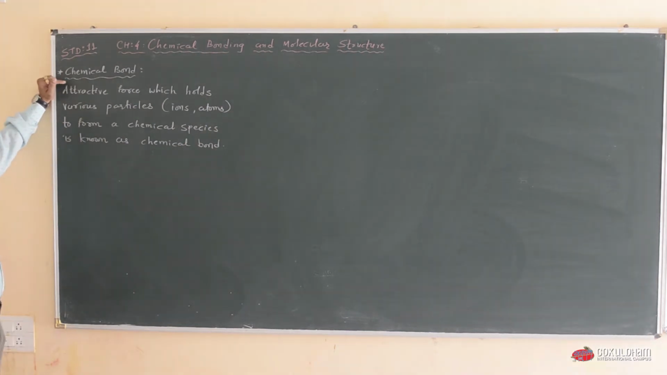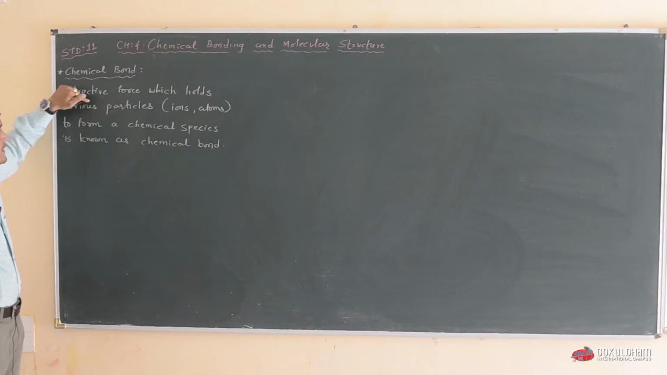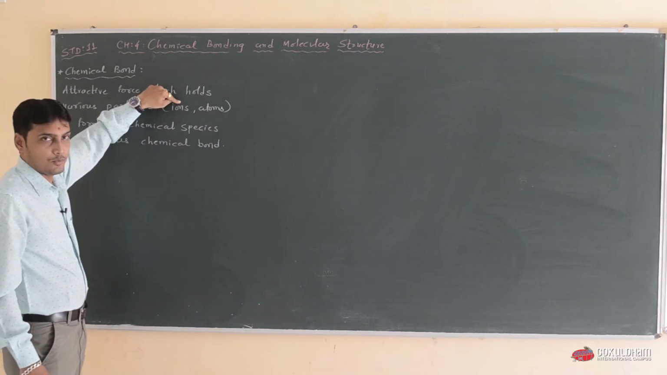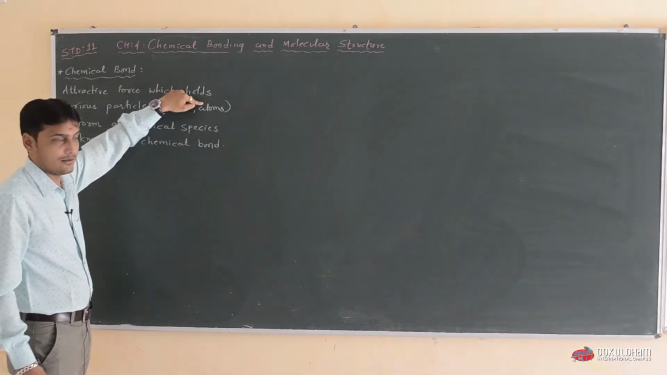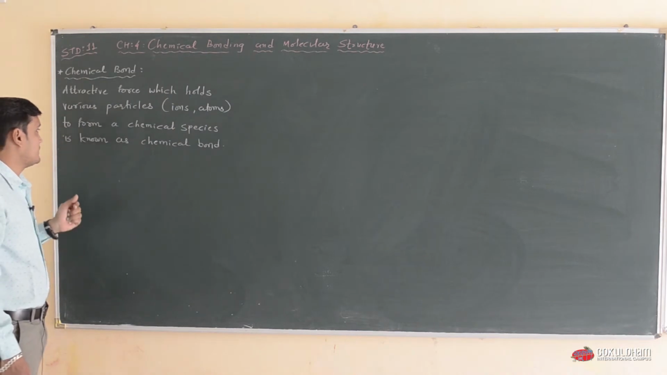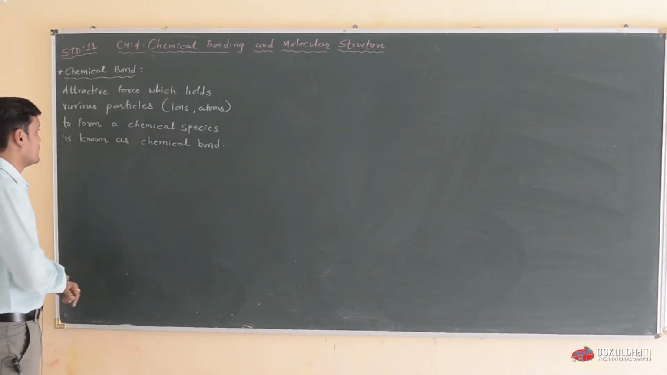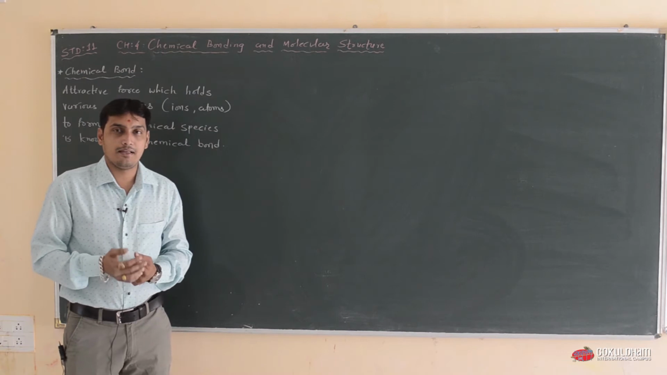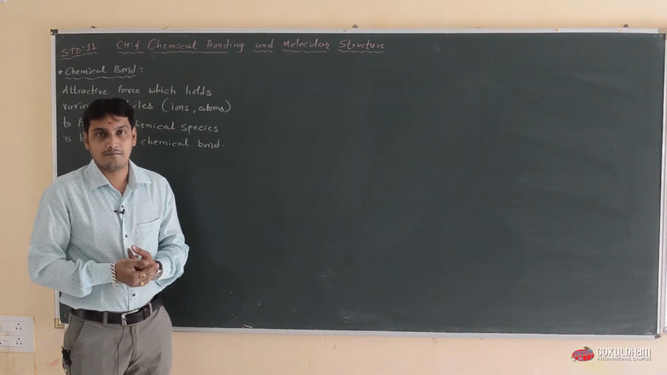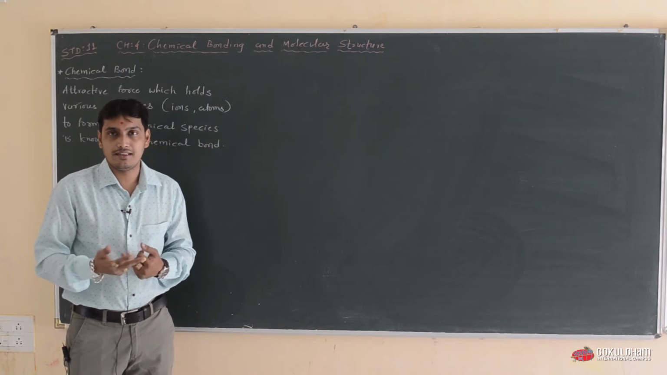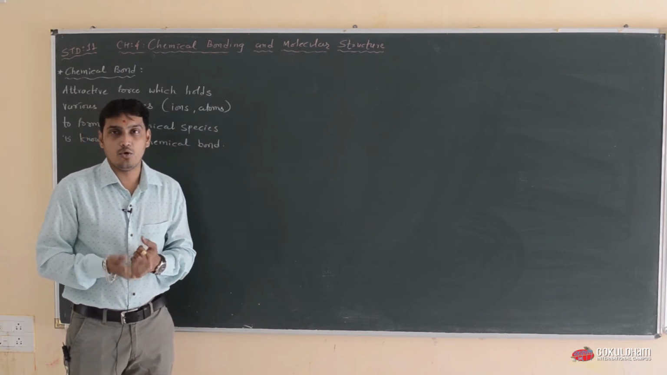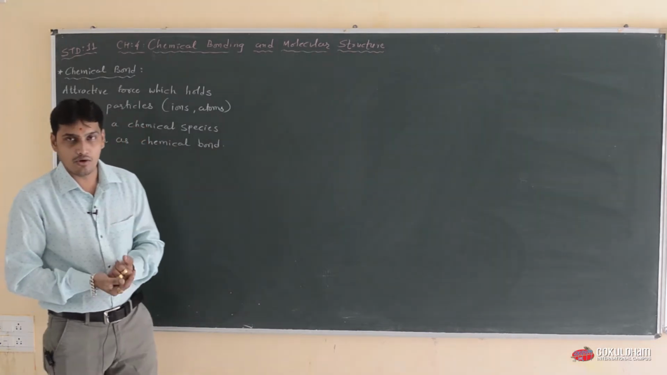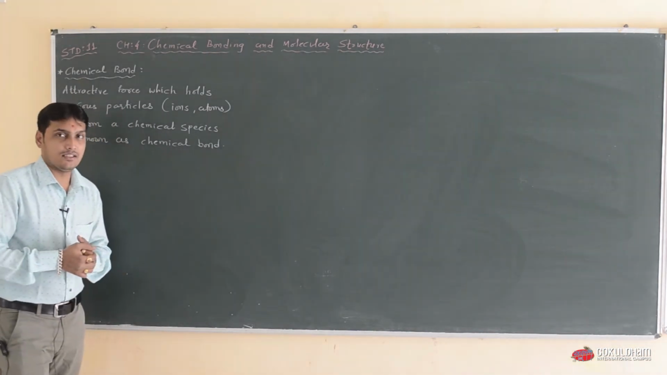First of all, what do you mean by chemical bond? Chemical bond means the attractive force which holds various particles, that is positive and negative ions or atoms, to form a chemical species, or you can say chemical molecules. There are many types of chemical bonds in chemistry. The first is covalent bond, second is coordination covalent bond, then metallic bond, then ionic bond. Many types of bonds are present.